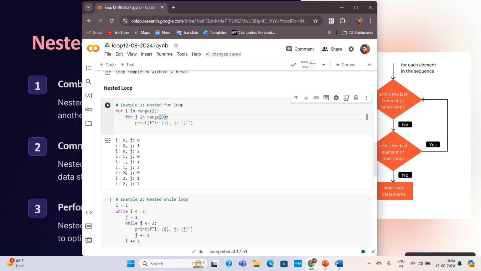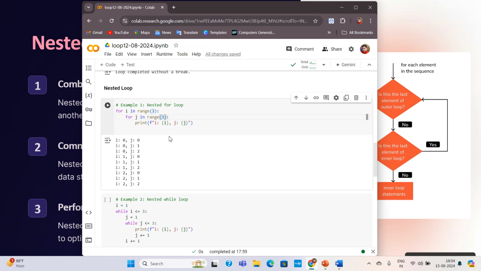After that, again the value of i will increase and become 2. A similar thing will happen, and finally the value of i will become 3 and the control will come out of the loop. So it's very simple. One loop inside another loop is called a nested loop. For several reasons we can use it for different purposes.